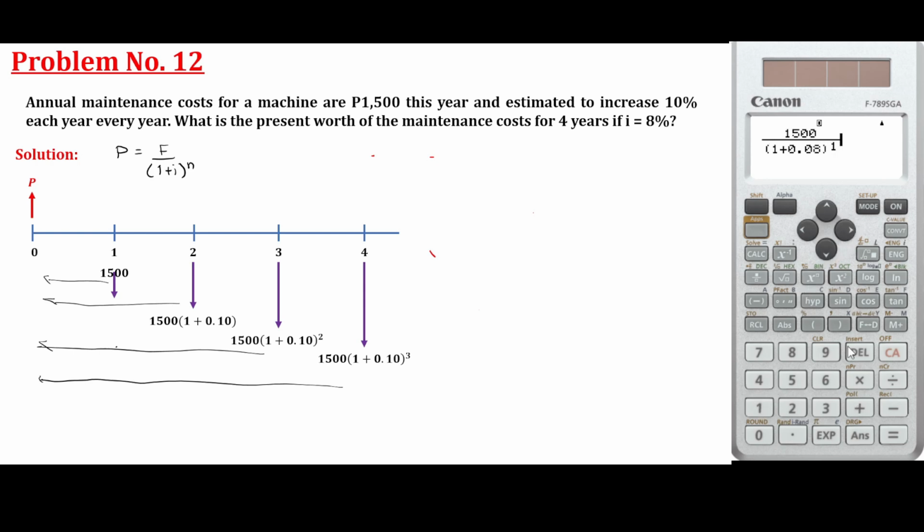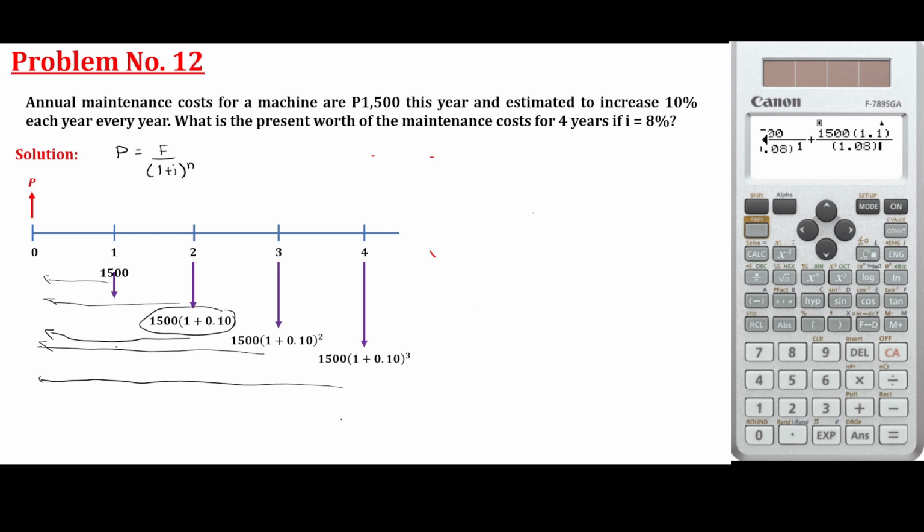Then you move again to the second year: 1.5 times 1.1 over 1.08, raised to 2 years, since it is 2 years going to the present.